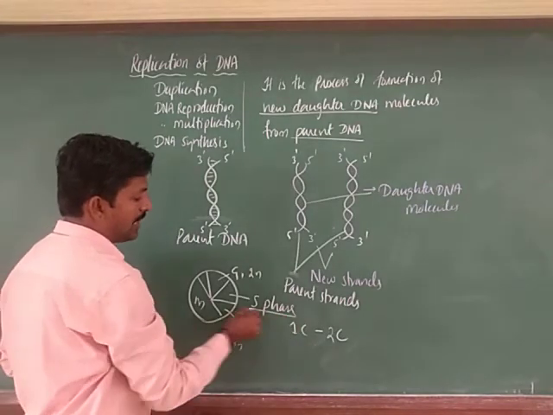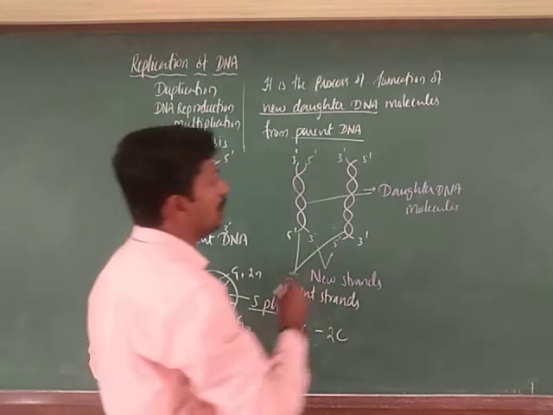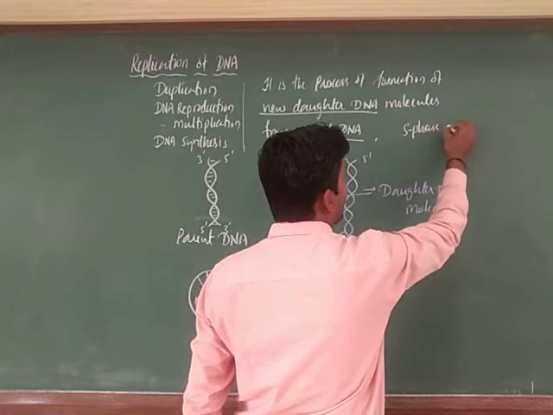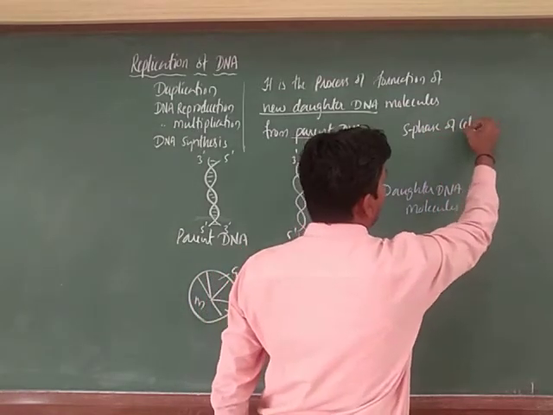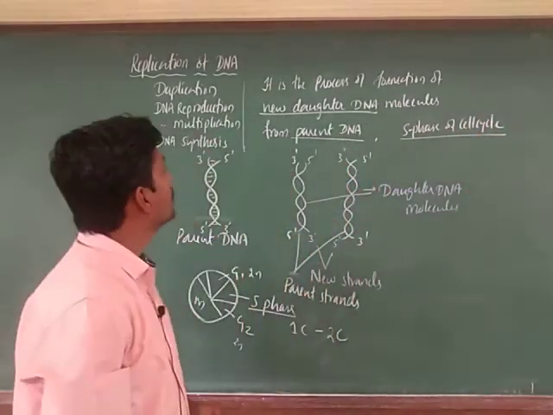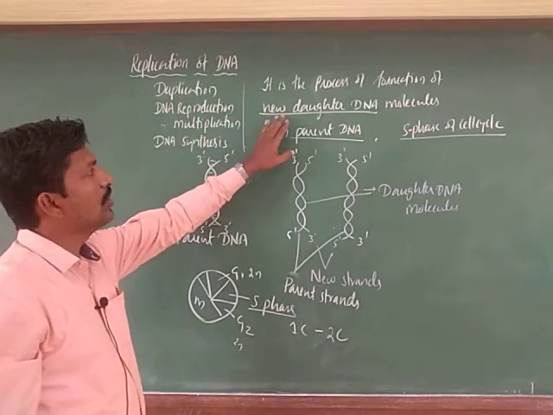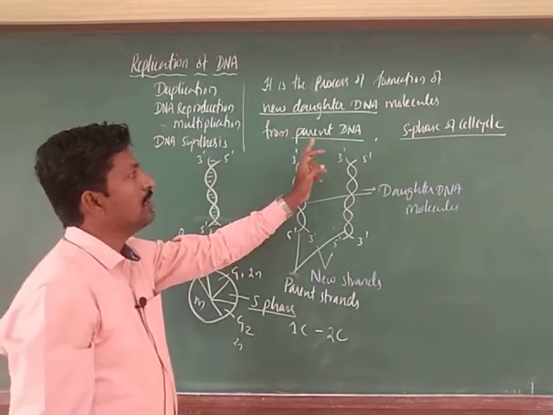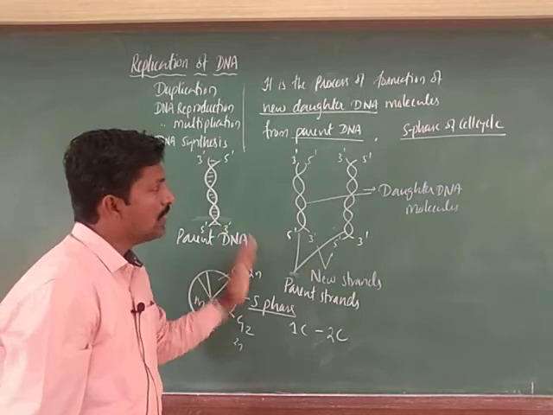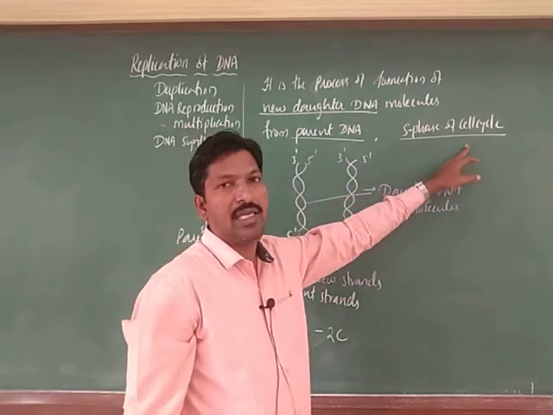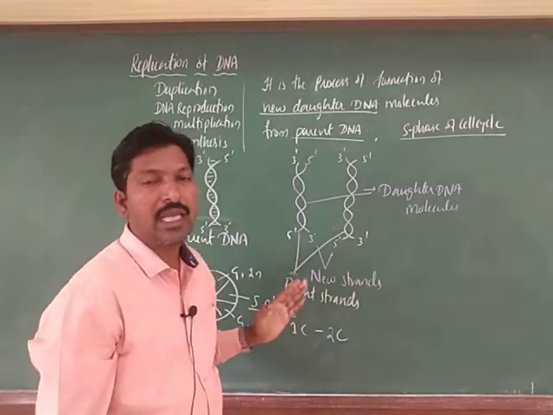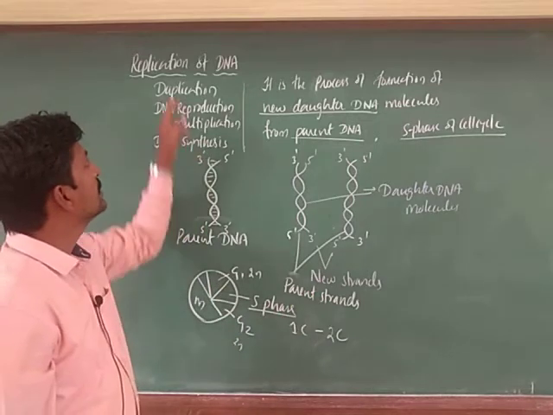Which phase? That is the S phase of the cell cycle. Replication occurs in the S phase of the cell cycle, right. This is also important. Replication is the process of formation of new daughter DNA molecules from parent DNA, as you observed here. S phase means synthetic phase, where synthesis of DNA takes place. Hence, we also call replication DNA synthesis.